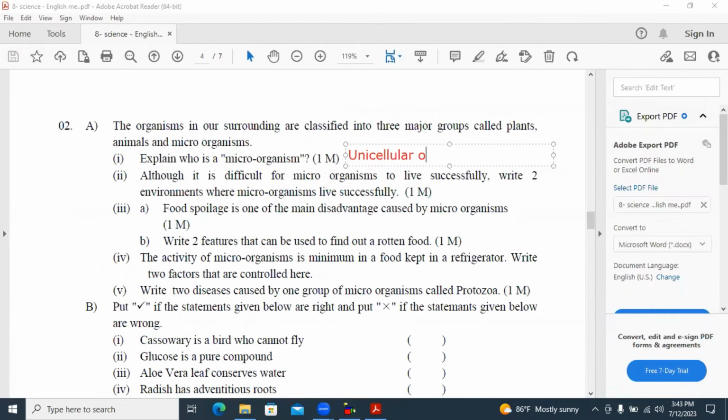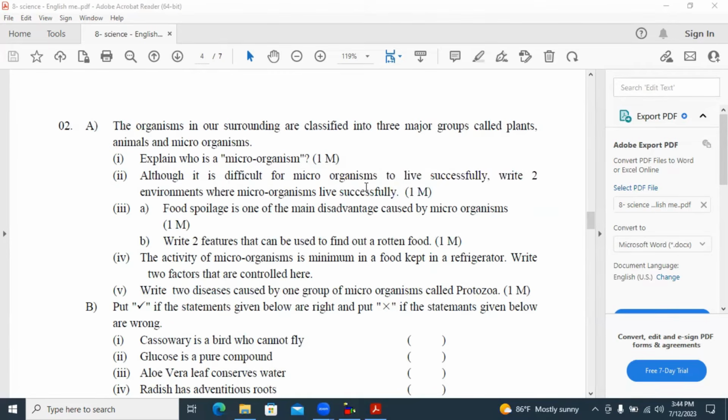Unicellular or multicellular organism which are invisible to the naked eye. This is the definition.